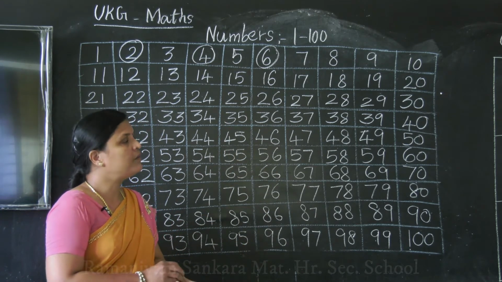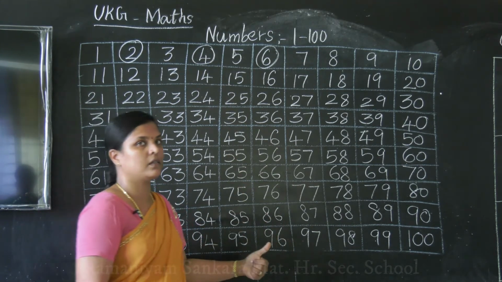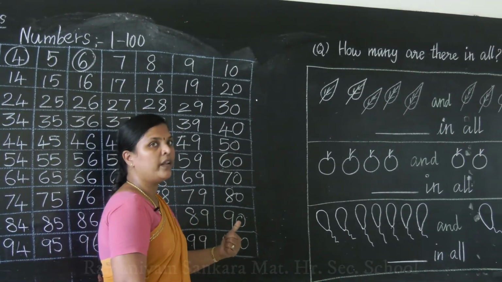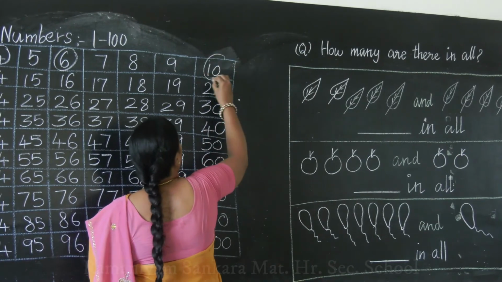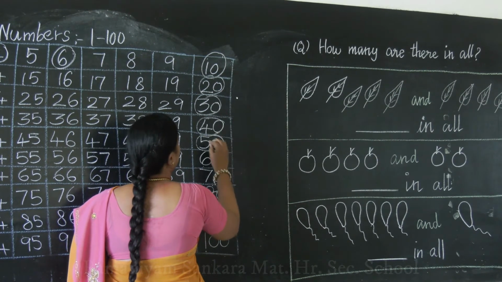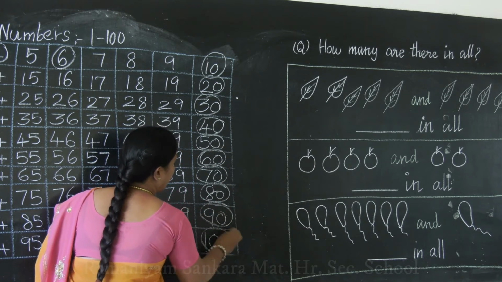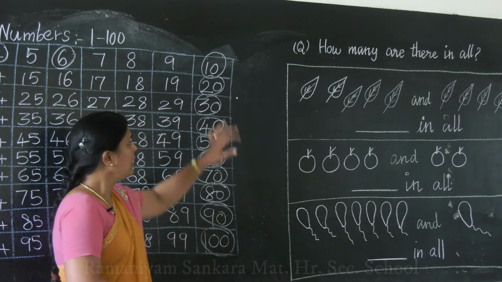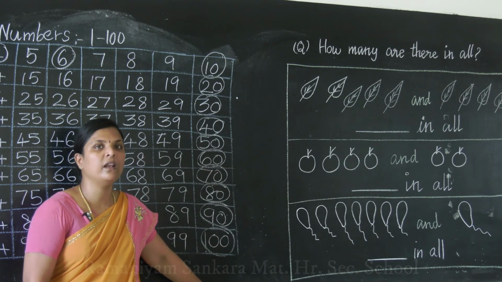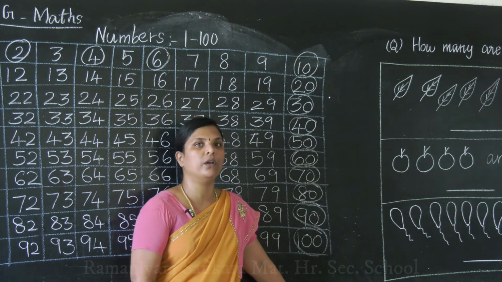We will also circle the counting in tens numbers. What are the numbers you will get when you count in tens? 10, 20, 30, 40, 50, 60, 70, 80, 90 and 100. These are the numbers we get when we count in tens.